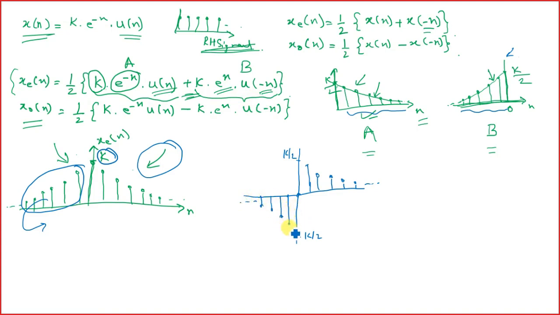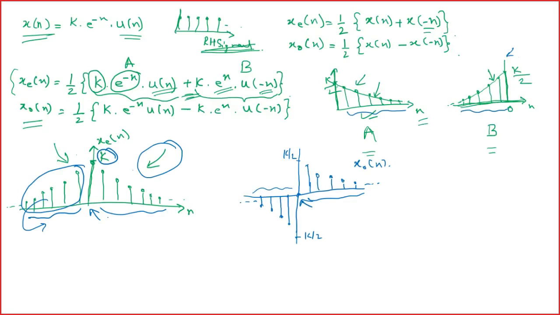So the amplitude values in this region and in this region would be the same. The only difference we will get is at the origin values. Okay, so this is your x o n.